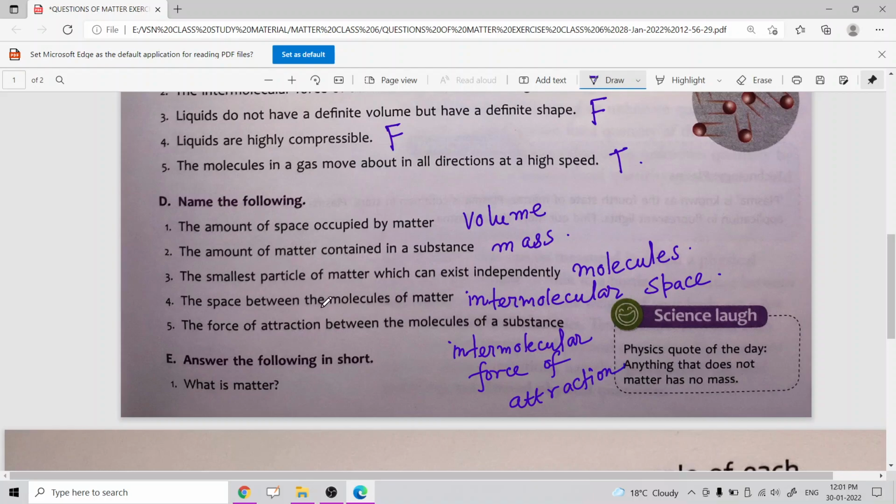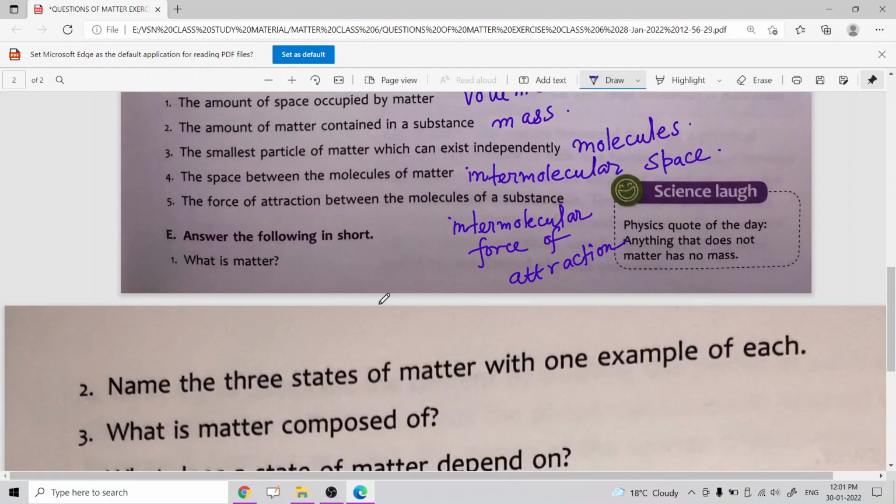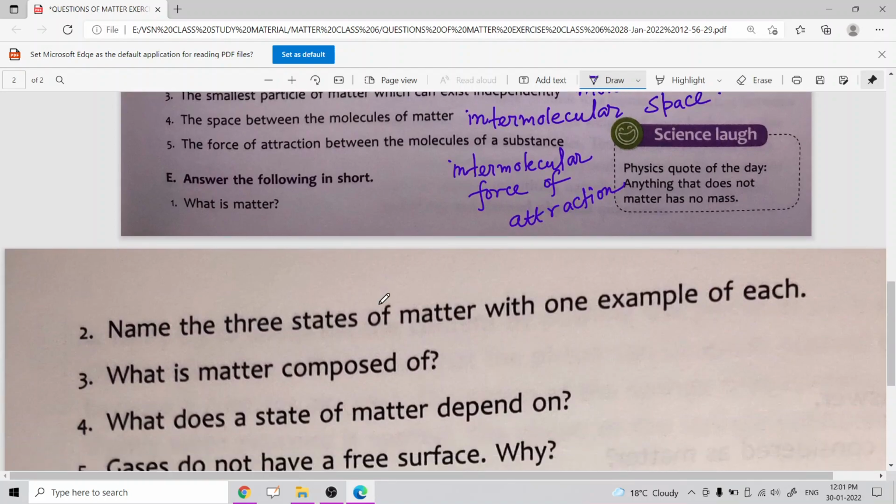Now we move to our next part, that is answer the following questions in short. The first question is: what is matter? You can say that matter is anything that has a definite mass and also occupies some space. This is called matter. You get the answer from your book on page number 7. This is page number 7 from your textbook.